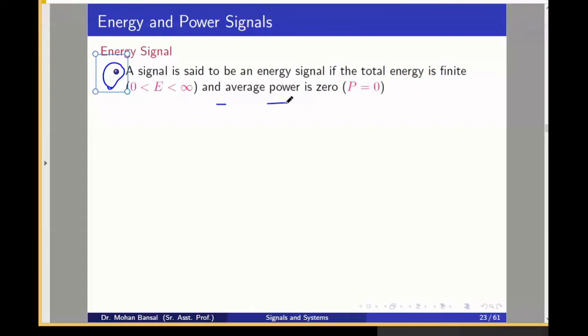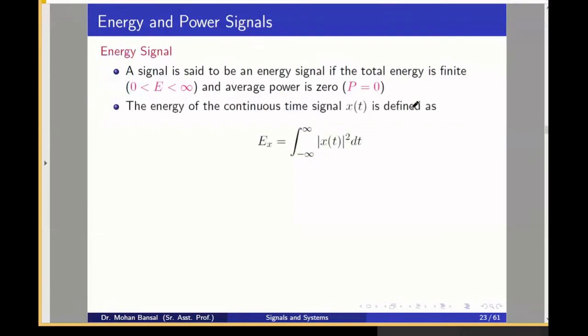One time this question was asked as fill in the blanks: energy signal has total energy finite and average power is blank. Such kinds of questions have already been asked in the GATE exam. Then you have to write 0 there.